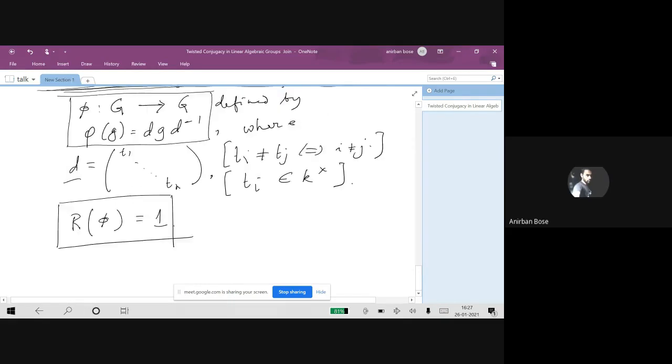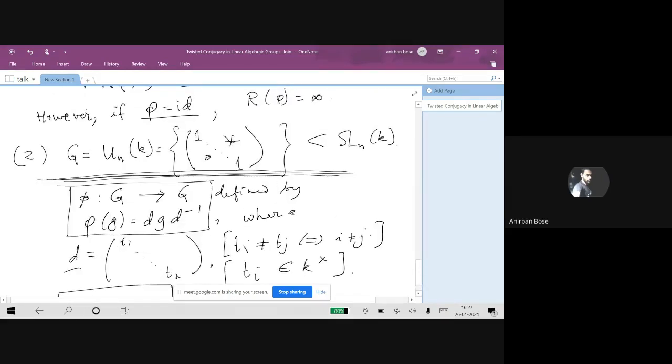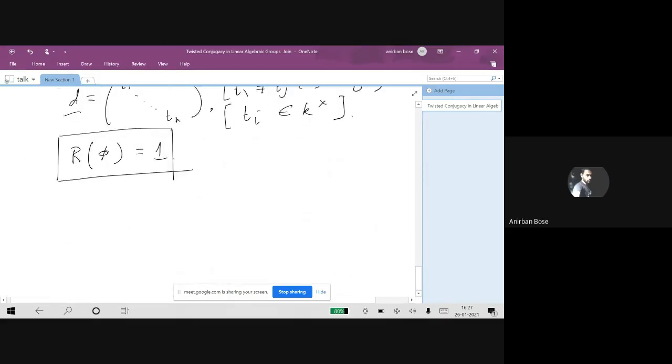So this was with respect to a particularly chosen unipotent group. In general, one can actually say something like this. Let's write down a theorem. Let G be a semi-simple algebraic group. I perhaps have not defined this term, so what we mean by this is the following.